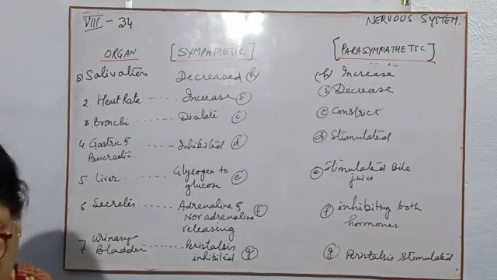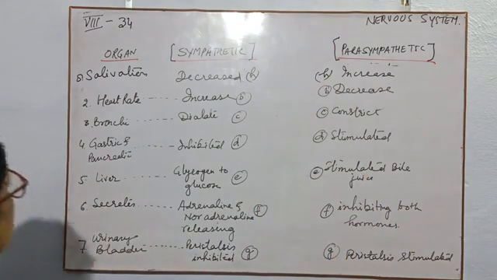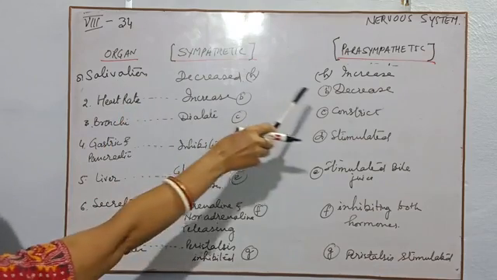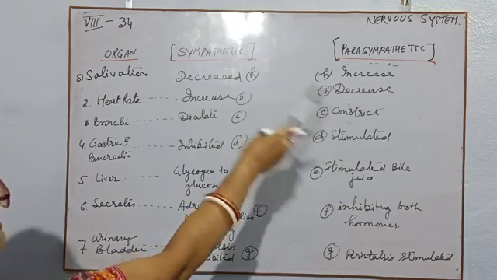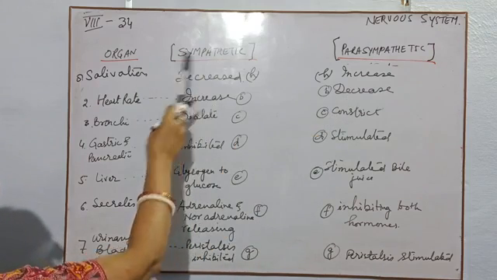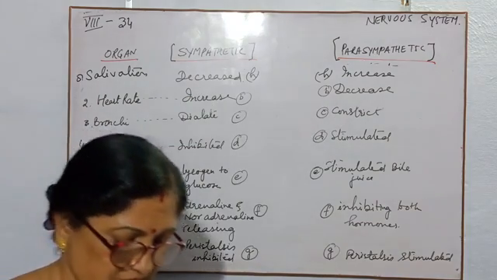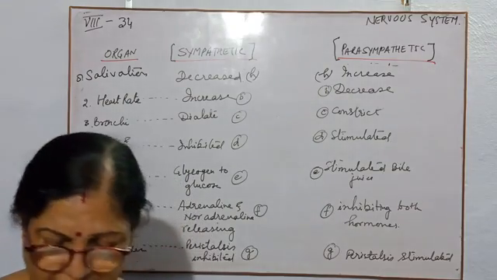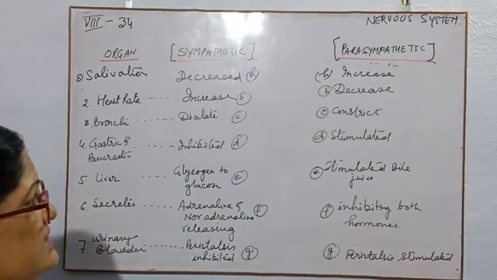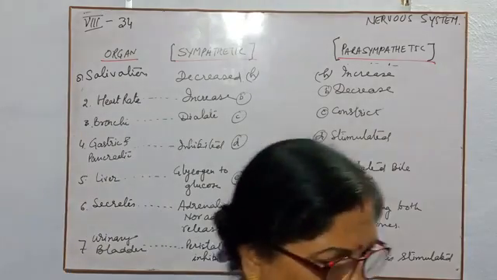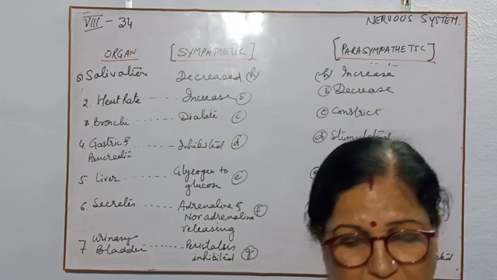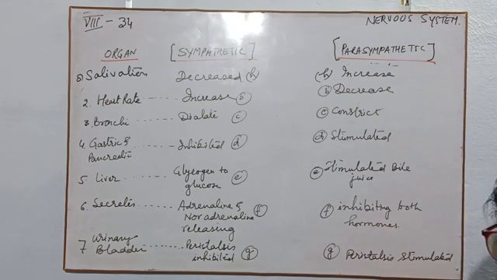Salivation will be more when the parasympathetic system works, and when the sympathetic system works, salivation will decrease. So these are a few examples by which we can see that the sympathetic and parasympathetic nervous systems are antagonistic with each other, and for proper working these two have to function together, along with each other.